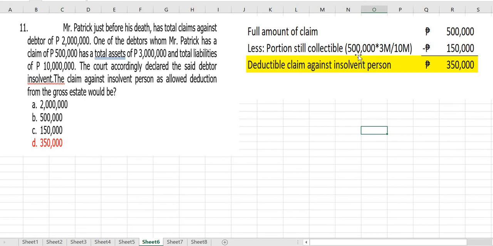So out of sa 500,000, napa-recover na 30%, which is 150. So, ang portion na dili mo ma-claim is 350. Again, ang amount deductible is ang portion na dili ma-claim. If the entire receivable is dili ma-claim, no, or fully insolvent si debtor, then, include mo sa gross estate at full, then, deduct mo siya in full. Okay? So, yun siya.